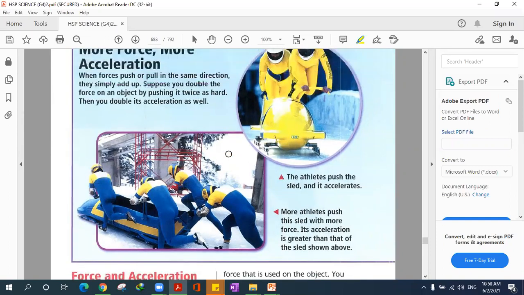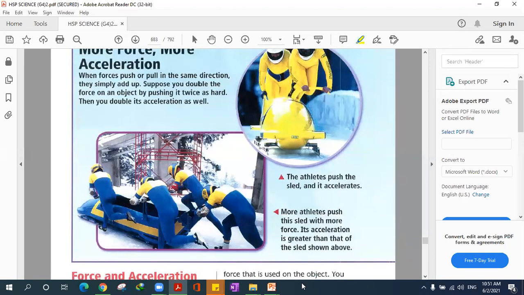Now on the other picture we have 4 athletes. Can you see them? They are still pushing the sled too, but with more force. Now tell me which picture has more force: the picture with 2 people or the picture with 4 people?